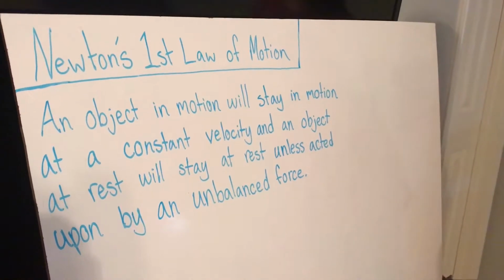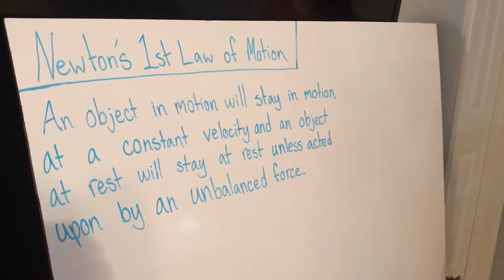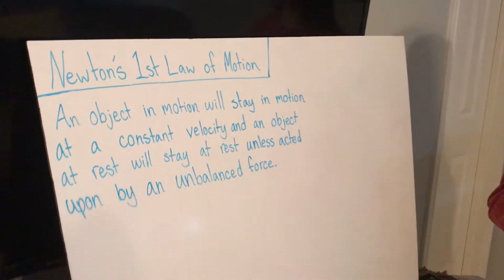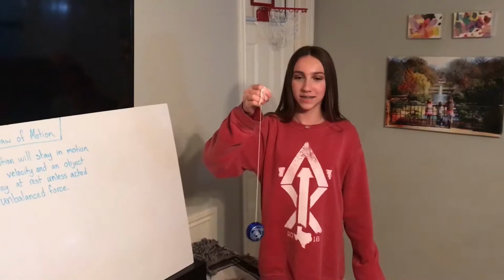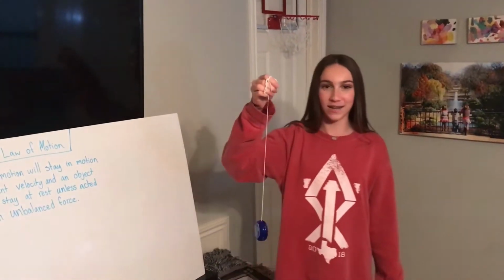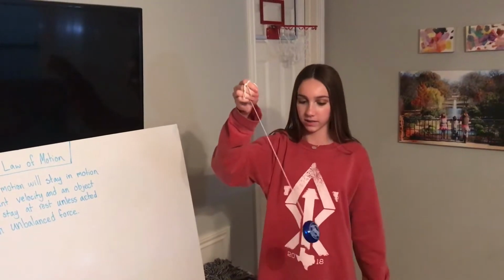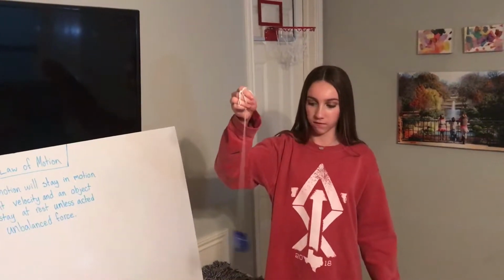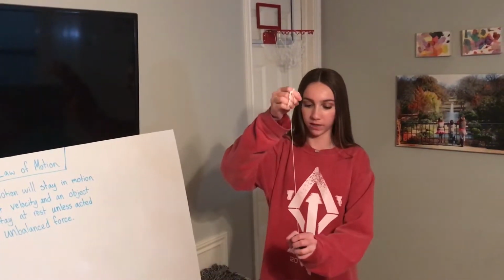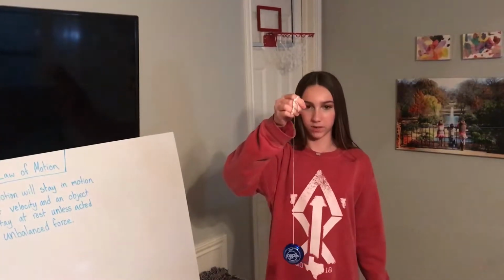An object in motion will stay in motion at a constant velocity, and an object at rest will stay at rest unless acted upon by an unbalanced force. Take this yo-yo for example. Right now it's at rest, but when acted upon by an unbalanced force, like my hand, it goes in motion. Vice versa, whenever I put my hand on the yo-yo, it becomes at rest.